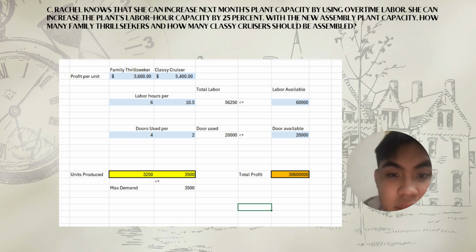For the door use, it's 20,000 doors, less than or equal to the available doors, which is 20,000. So for the units produced, for family thrill seekers, it's 3,250, and for the classic cruisers, 3,500. For the total profit, it's I mean,